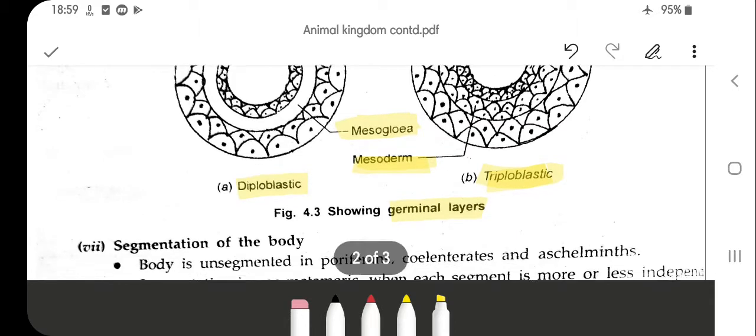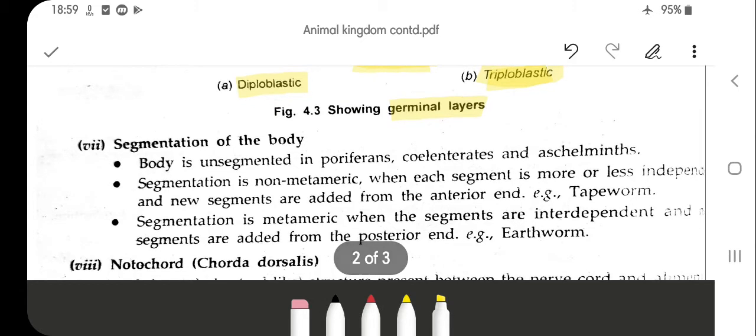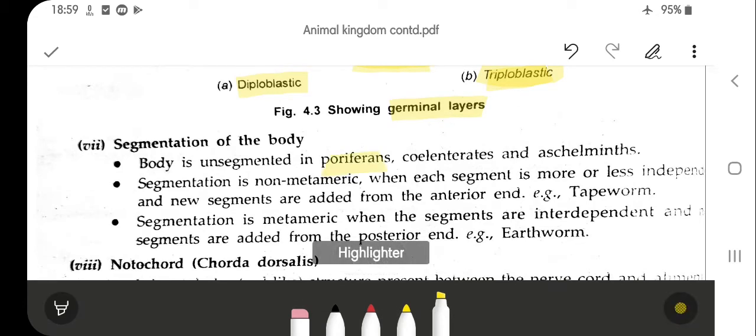The next is the segmentation of the body. The body is unsegmented, not divided into a number of divisions or segments, in the poriferans, coelenterates and ctenophores.